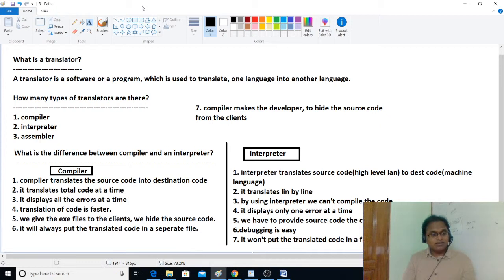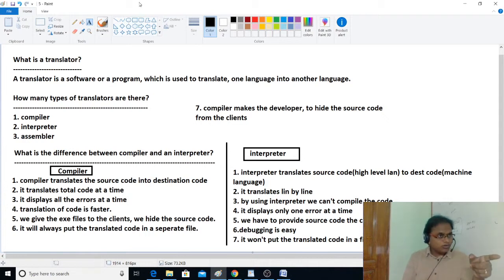A translator which translates the total code at a time, and after translating places the output in a separate file, which always generates a separate file like an .exe file or .obj file, is a compiler. And that compiler is also used to check whether our code contains syntax errors or not. Coming to the interpreter, we use this translator directly at the time of execution.